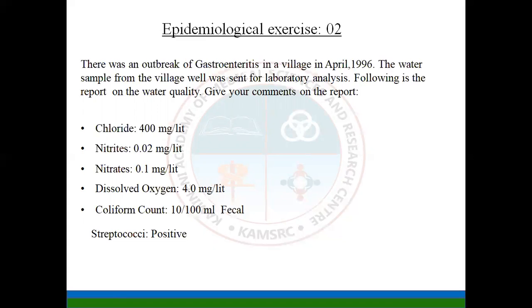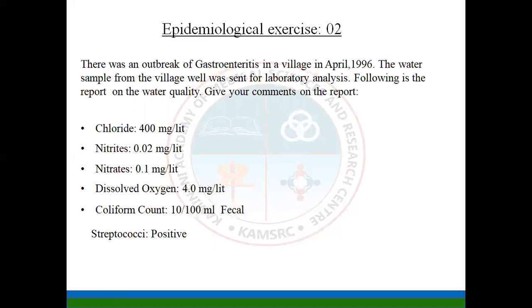The chloride content of the sample taken from the well is 400 milligrams per liter. The nitrate is 0.02 milligrams per liter. Nitrites are 0.1 milligrams per liter. Then dissolved oxygen, 4 milligrams per liter. Then the coliform count, 10 per 100 ml, of fecal origin, and streptococci is found to be positive.